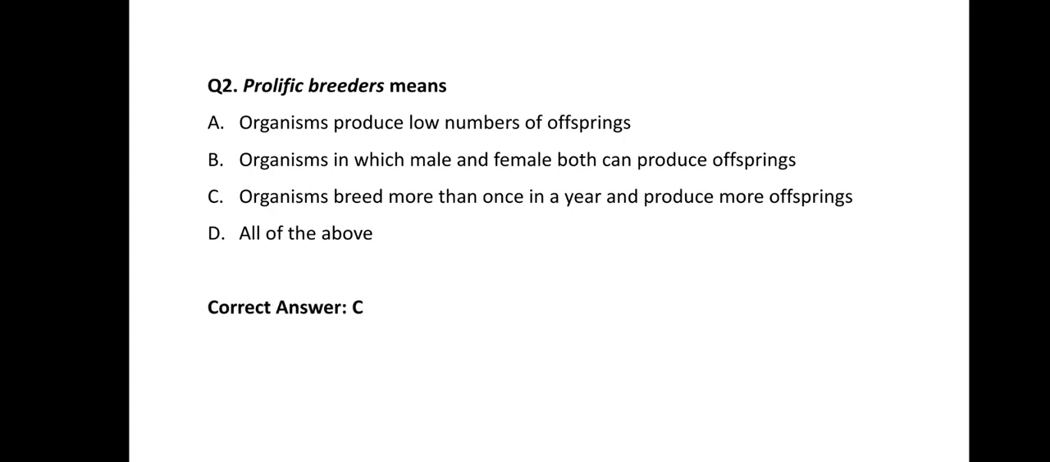Means organisms breed more than once in a year, means 2 times, 3 times a breeding season comes in a whole year, and they produce more than one offspring, means large number of offspring they are producing. So these type of organisms are called as prolific breeders.